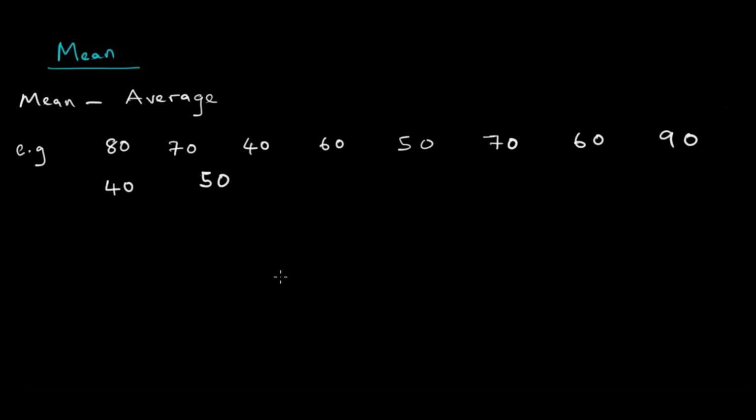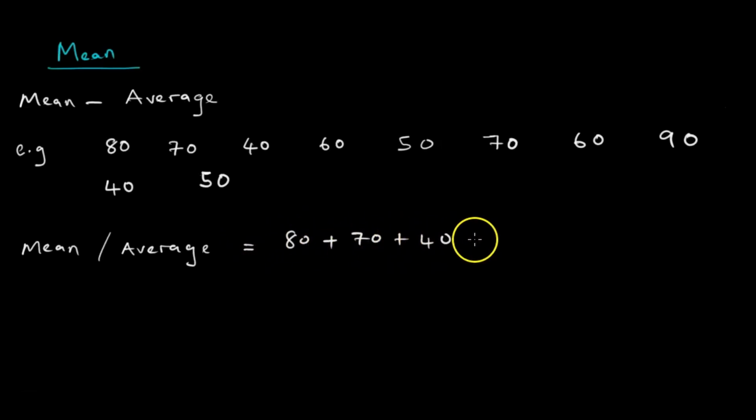So the way we calculated the average mark or the mean mark, I add everything. So we would say mean kana kuti average is equal to, we add everything, or kuti I add every mark like this.